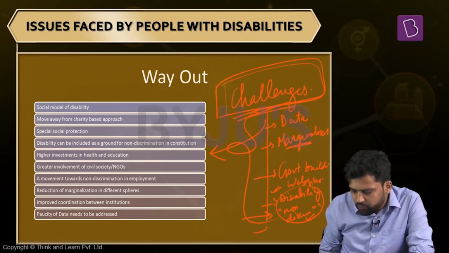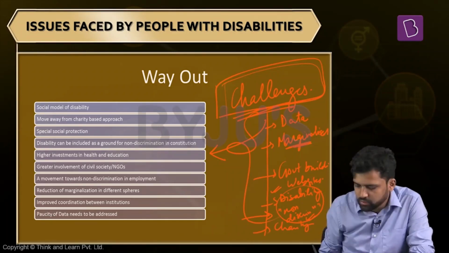Now, what more is an issue? Our laws have traditionally been focusing on the charity approach. We do not consider them as equal partners in the development process. That also needs to be addressed.